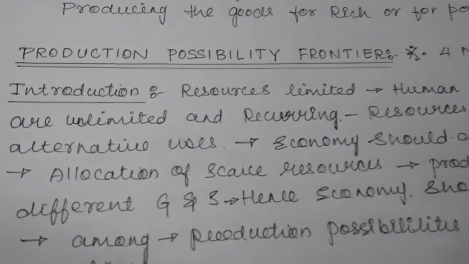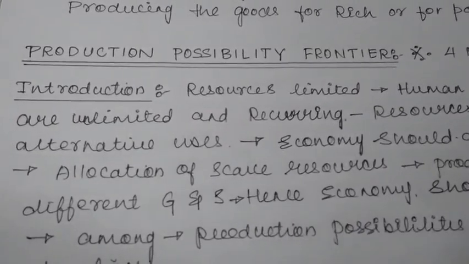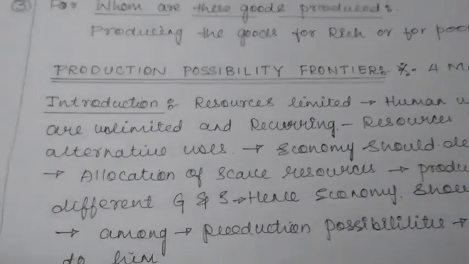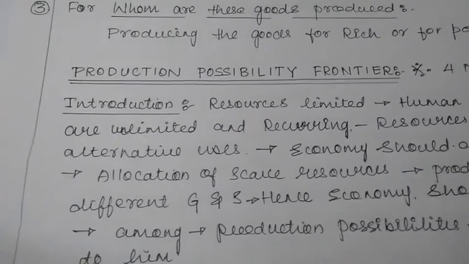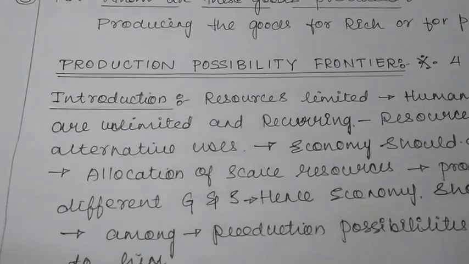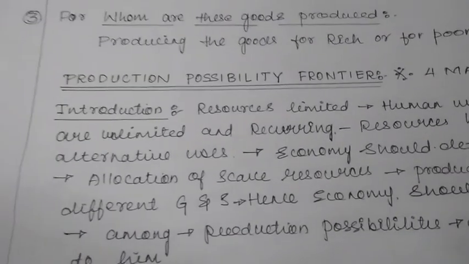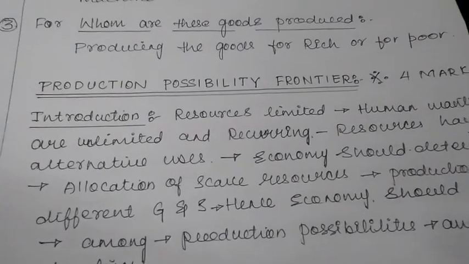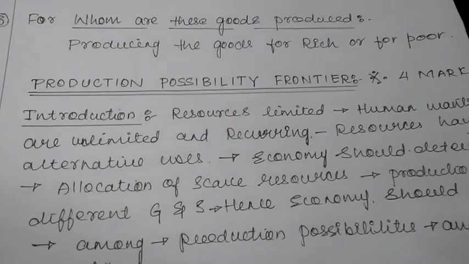And these scarce resources have alternative uses, and hence every economy will have to choose one of the many production possibilities that they have, because you cannot use the limited resources for satisfaction of all the wants.